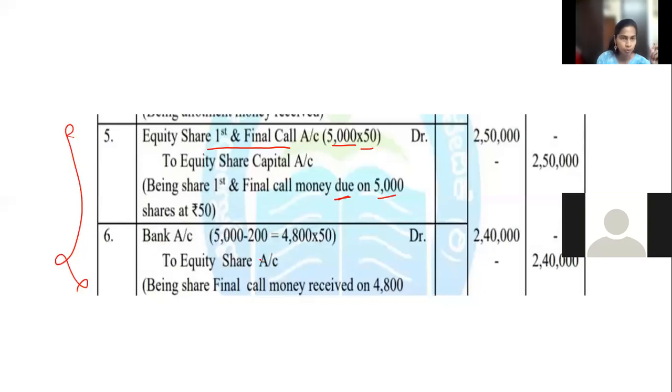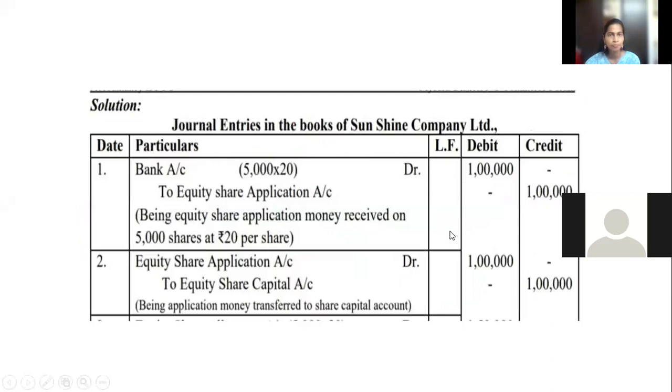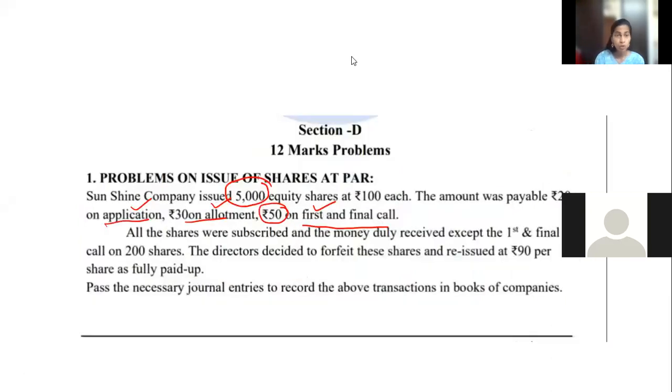First and final call, you write, okay? I have told you. First to equity share, same. First and final call account. Amount wise, here, why will the amount be a little different? Because you come back to the question. What does it say? See, the question says here,